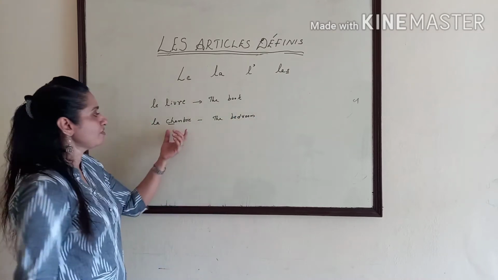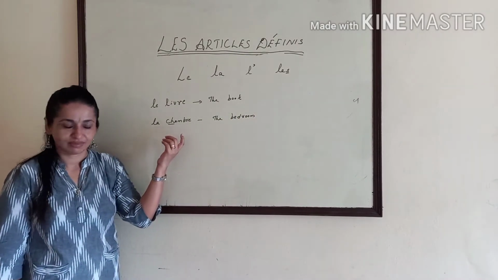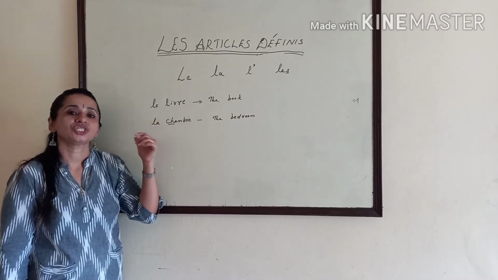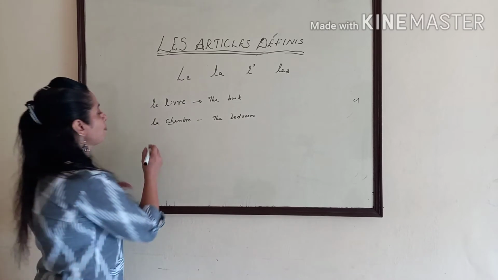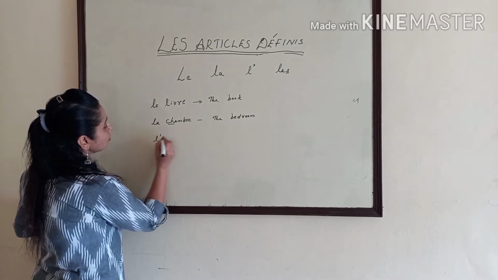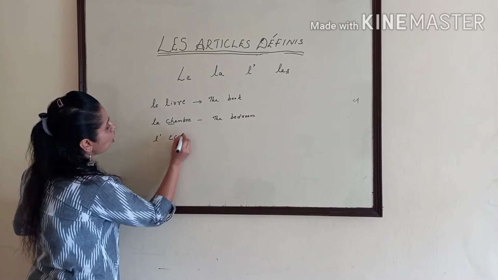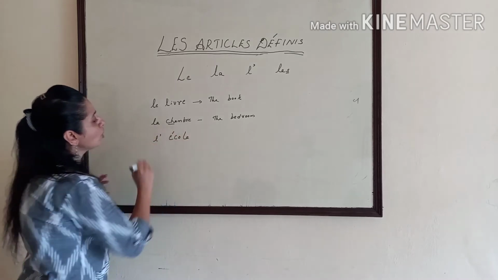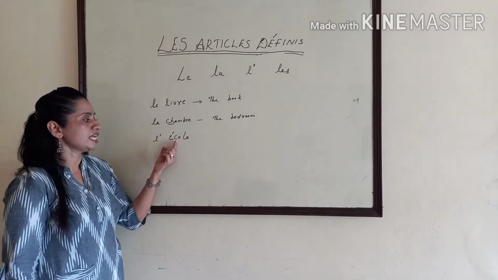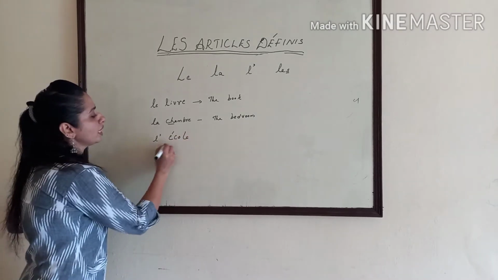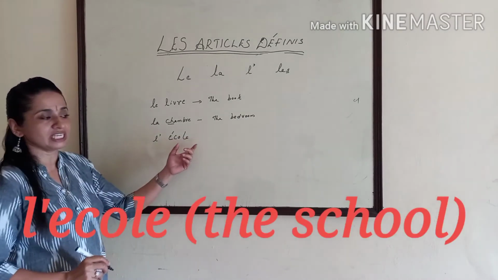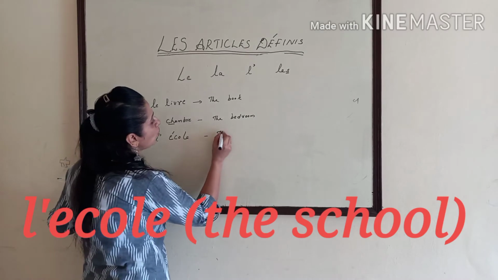For chocolate, we will say chocolat. Champagne. Chambre. Chambre means bedroom. Then L apostrophe: école. École means school. E-C-O-L-E. École means school. L'école. L apostrophe E-C-O-L-E. That means the school.